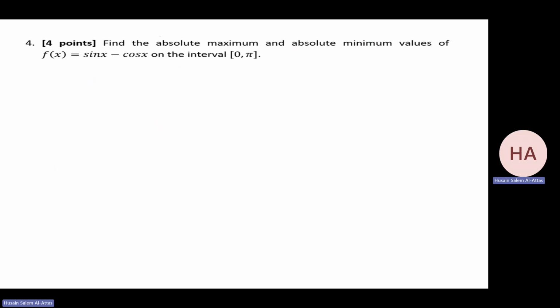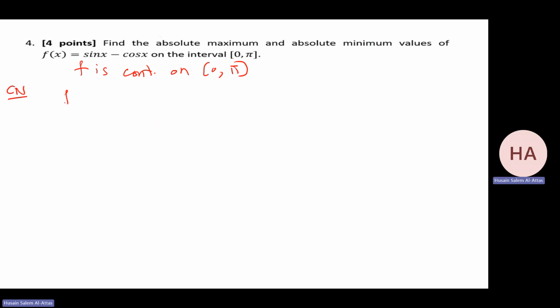Okay. Find the absolute maximum and absolute minimum of this function over this interval. First, I need to specify that it's continuous, actually continuous everywhere, but I need to be sure it's continuous over the closed interval. I need to mention this. So I need to find the critical numbers.